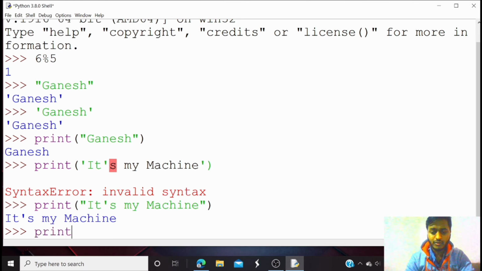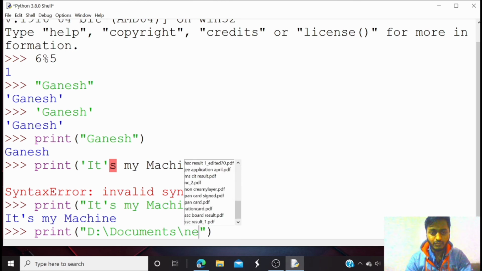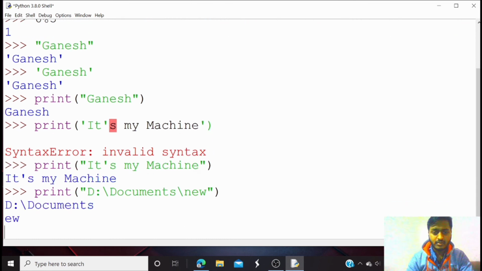But what if I want to print a path of any directory, such as d, doc and new one. Here you can see d documents, and it only prints a ew, and it is on a new line. Here backslash n has a special meaning. It means it redirects you to a new line. Backslash t means tab, and backslash n means new line.